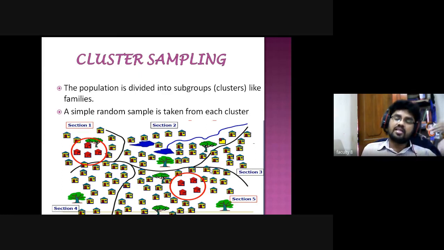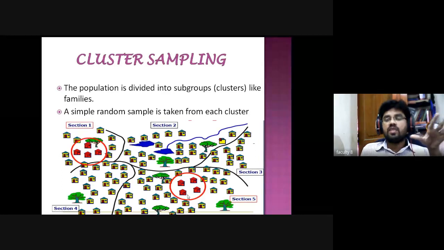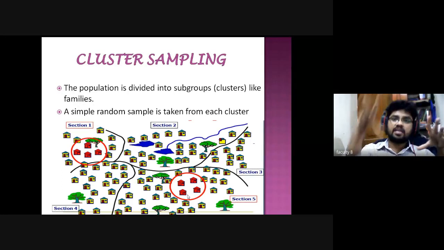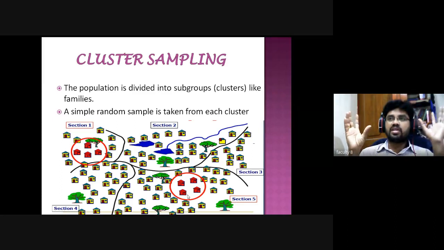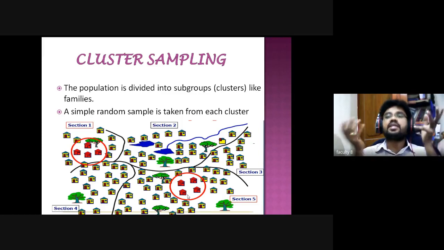If you take cities, slum areas and other areas are cluster 1, cluster 2. Even within slum areas, there are extreme slums and moderate slums. Within the slums also there is cluster 1, cluster 2. Within the cities, there are different slum areas in Hyderabad. One area is under cluster 1, another slum area is under cluster 2, because the problems they are facing are similar in some ways but different in others.